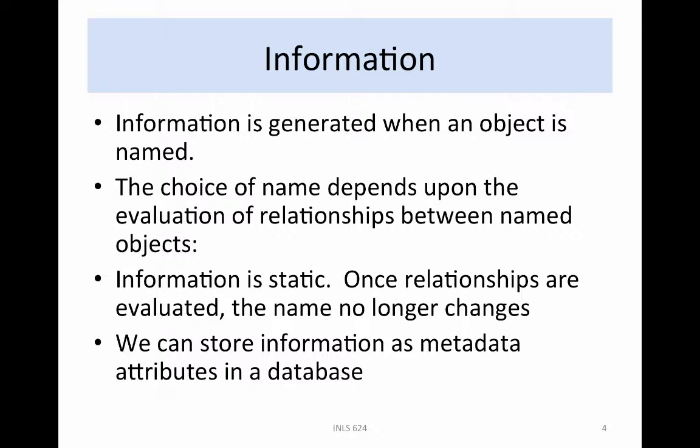Every time we reference an object by a name, we are using information. Information is static. When we evaluate the relationships again, we expect to get the same name. Thus, a name represents the instantiation of a set of relationships. This process is called reification. We can store information in a database as metadata attributes. We have seen multiple pieces of information that are associated with files, users, resources, and metadata. Each metadata attribute was generated by a procedure which evaluated a set of relationships.